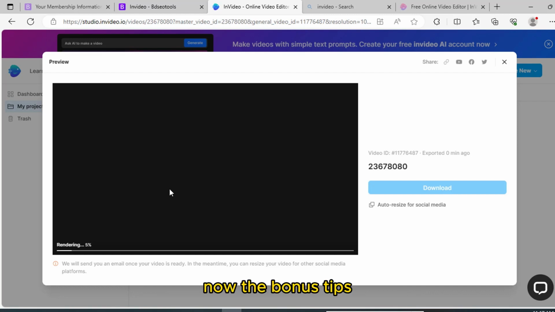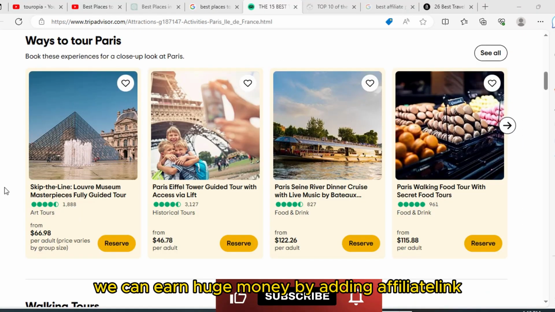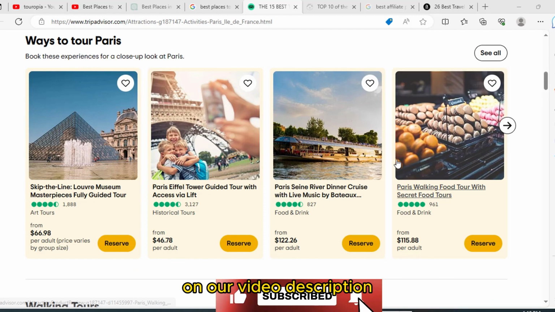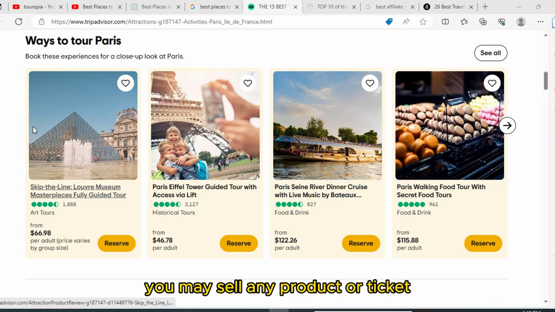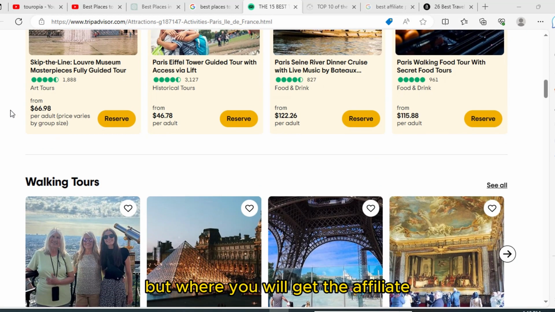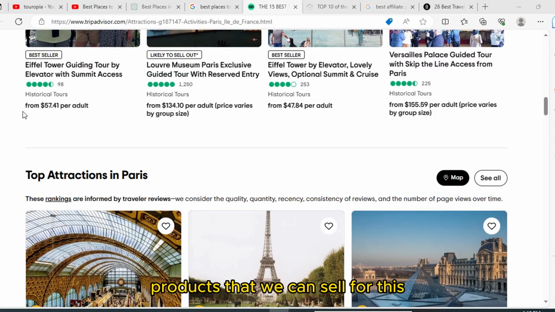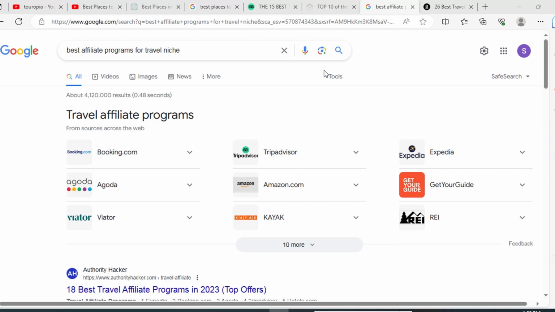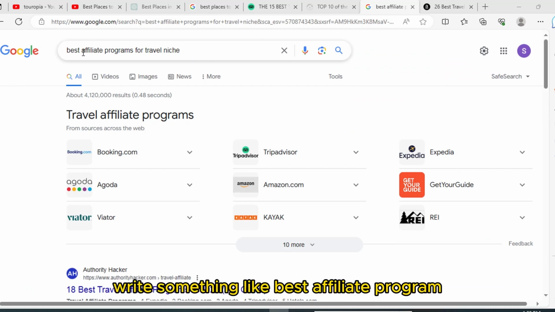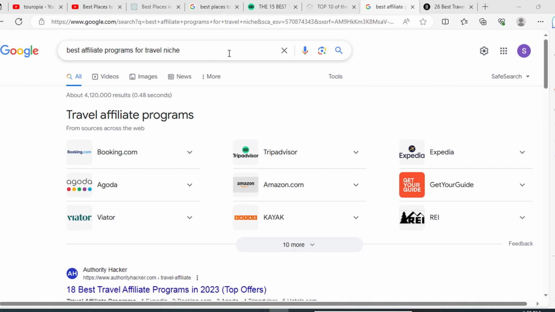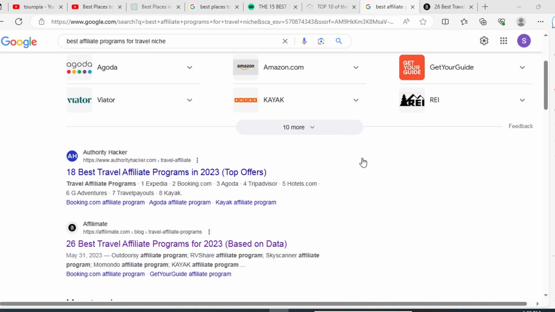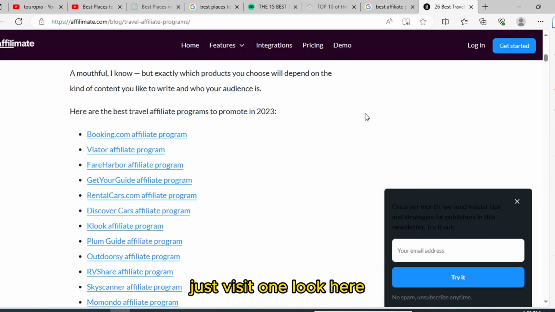Now the bonus tips. We can earn huge money by adding affiliate links in our video description. You may sell any product or ticket, but where will you get the affiliate products that we can sell? For this, just visit Google. Write something like best affiliate programs for travel niche. You will get lots of articles. Just visit one. Look here.